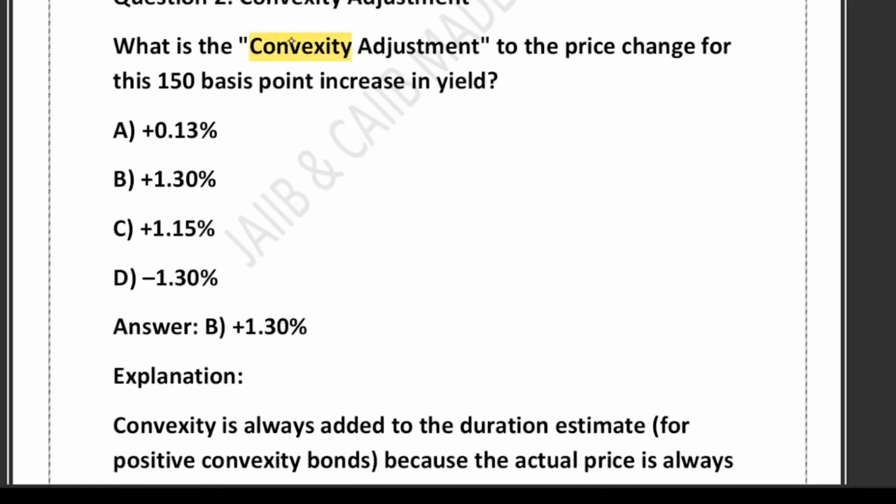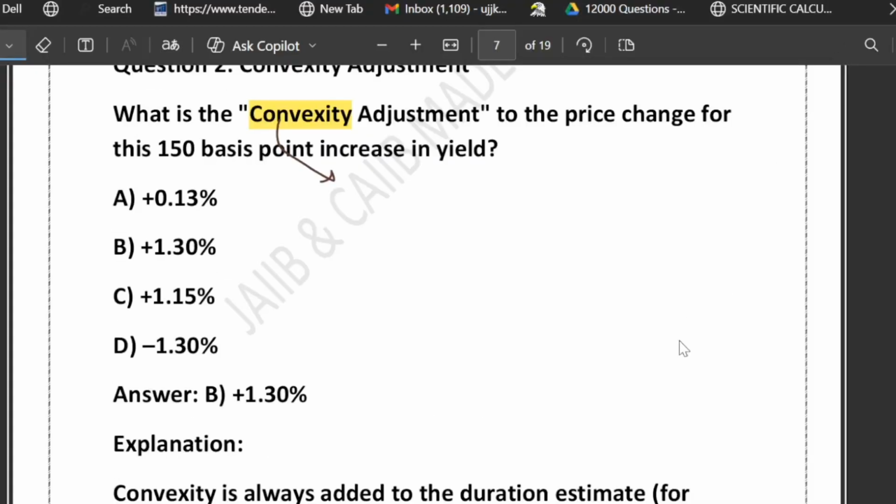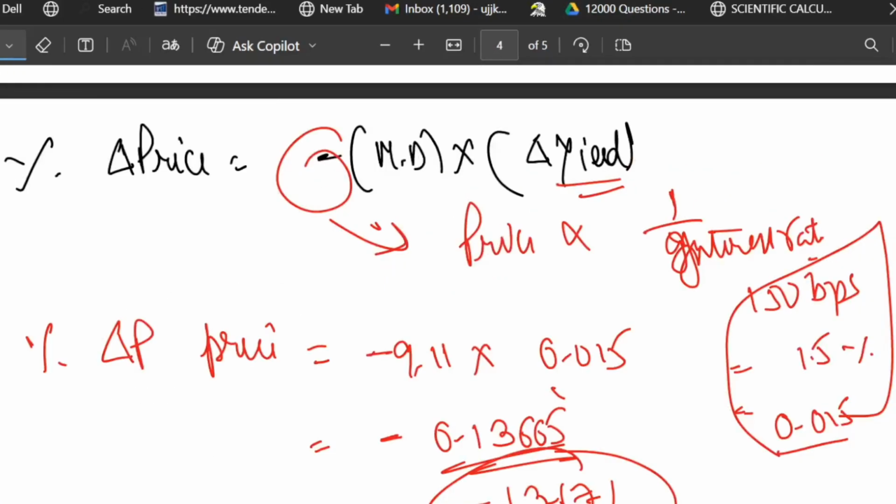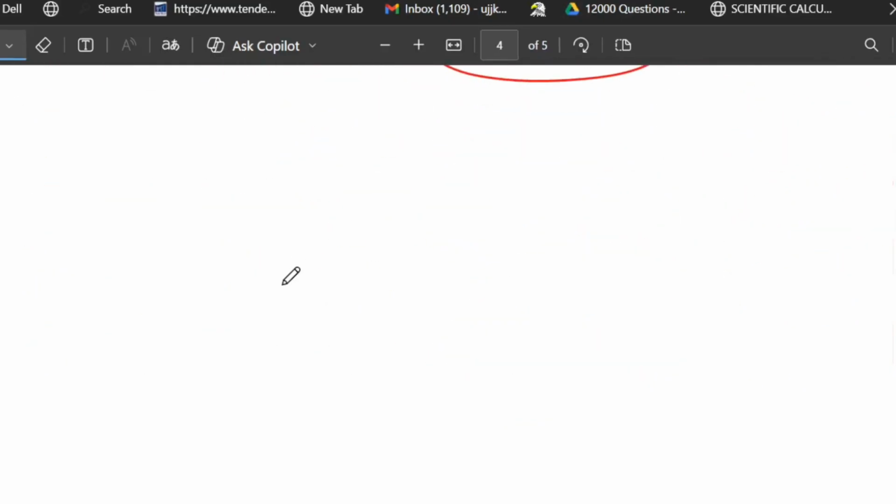First of all, let's understand what is the convexity adjustment. What is the meaning of convexity? Convexity measures the curvature of the price yield relationship. So when rates change a lot, the actual price change is slightly different from the straight line estimate given by duration. Whenever you use duration to compute the price change, duration assumes a straight line